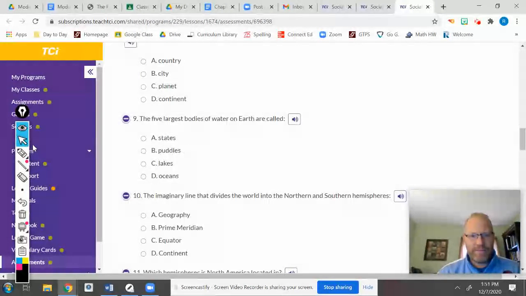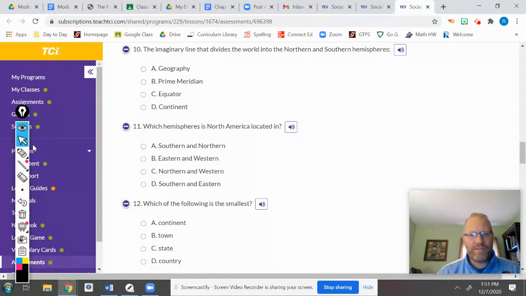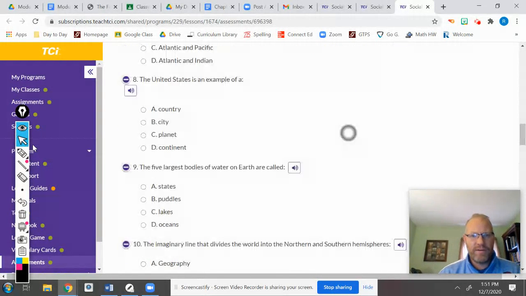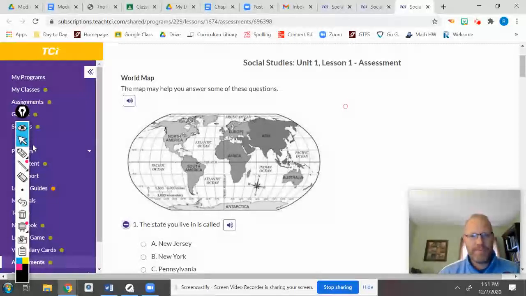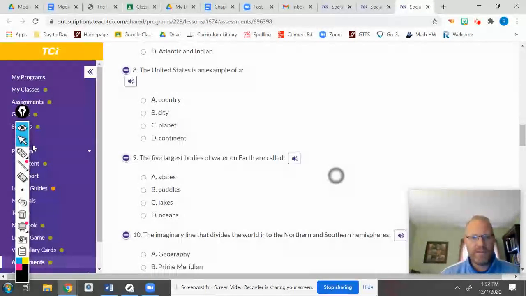Number 11. Which hemisphere is North America located in? Is it the southern and northern, eastern and western, northern and western, southern and eastern? So look for North America on the map. Remember, northern is up here, southern is here, western is here, eastern is here. Which one is North America in?